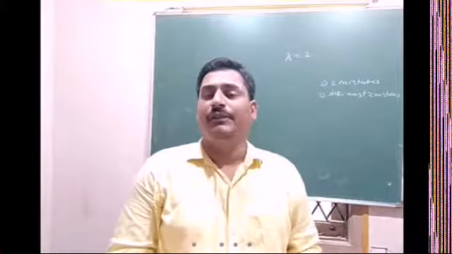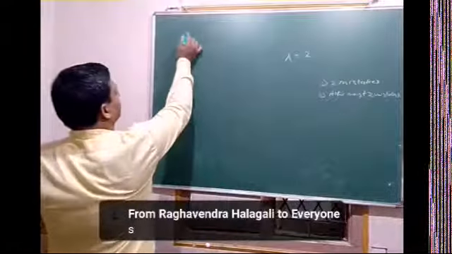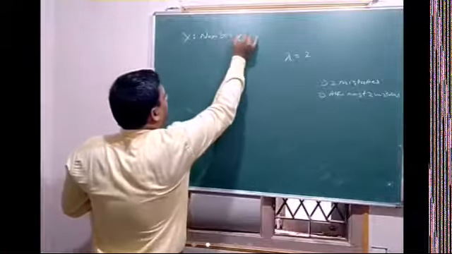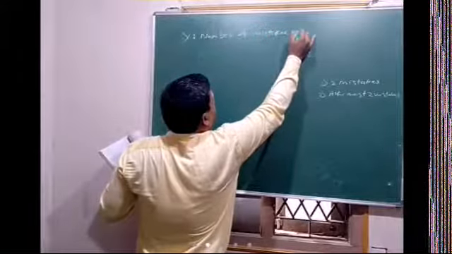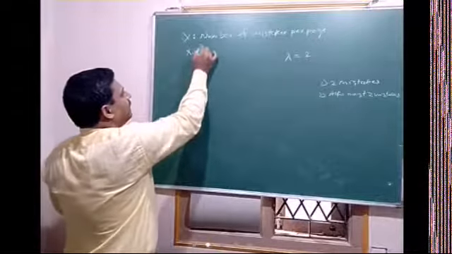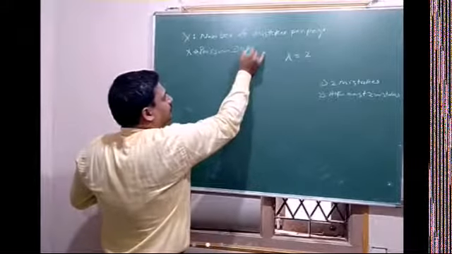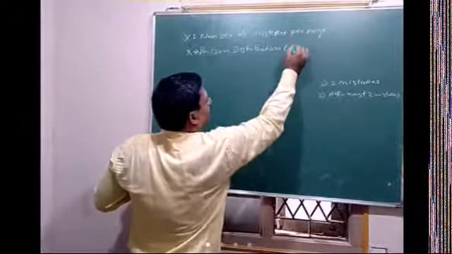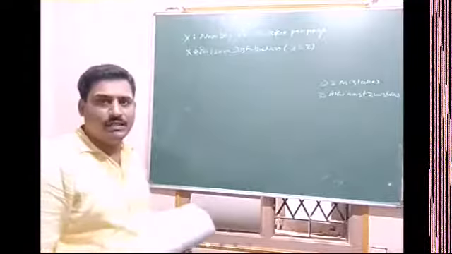So first we have to define X. So X takes the number of mistakes per page. Then X follows a Poisson distribution with the parameter lambda is equal to 2. So lambda is equal to 2.